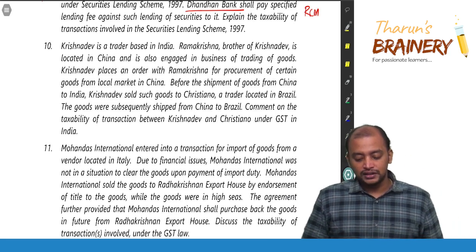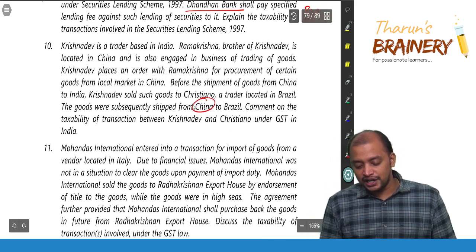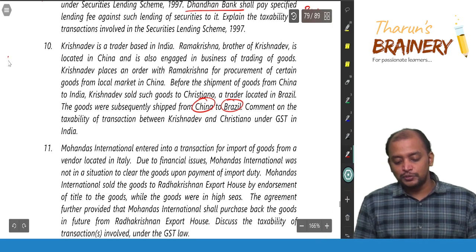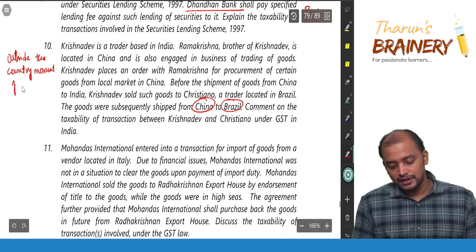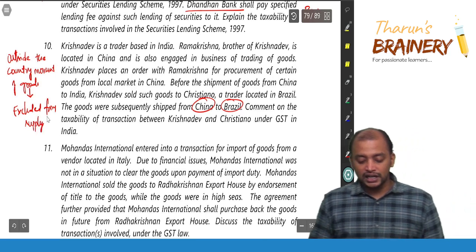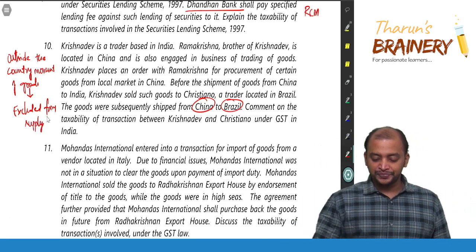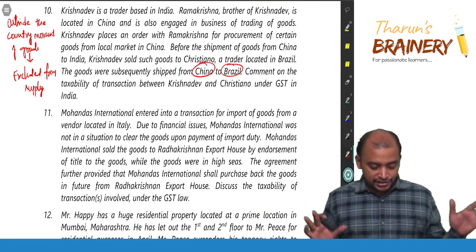So where are the goods going, from where to where? Goods are going from China to Brazil. Outside the country movement of goods. Outside the country movement of goods is excluded from supply, correct? Consequently, there is no GST on that. Even though some financial amounts are involved, there is no GST on that.